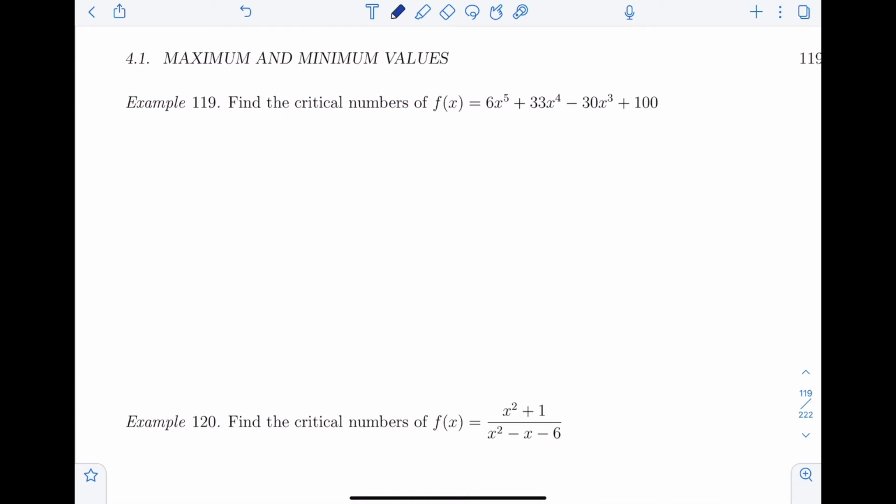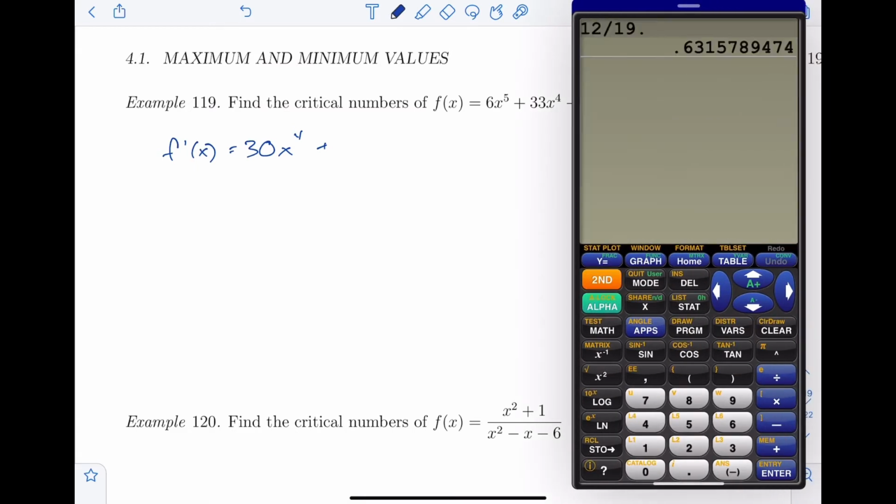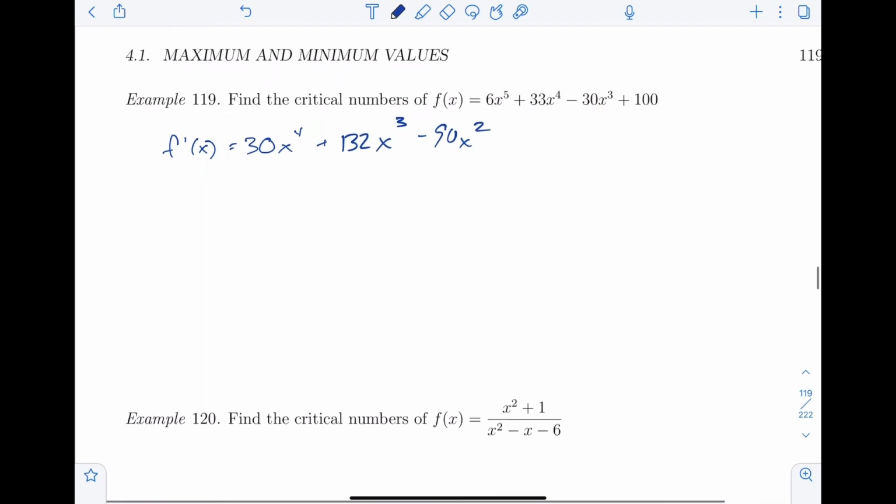So let's do it. How do I find critical numbers? Well, you take the derivative. Take the derivative, that's going to be 30x to the fourth plus, let's cheat a little bit here, 132x cubed minus 90x squared. And now I have to factor this thing.